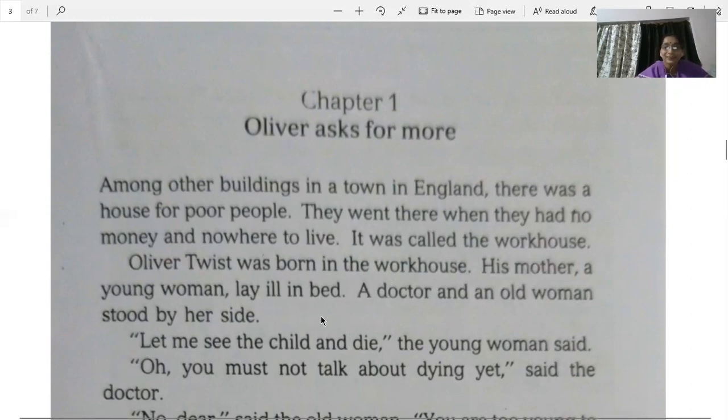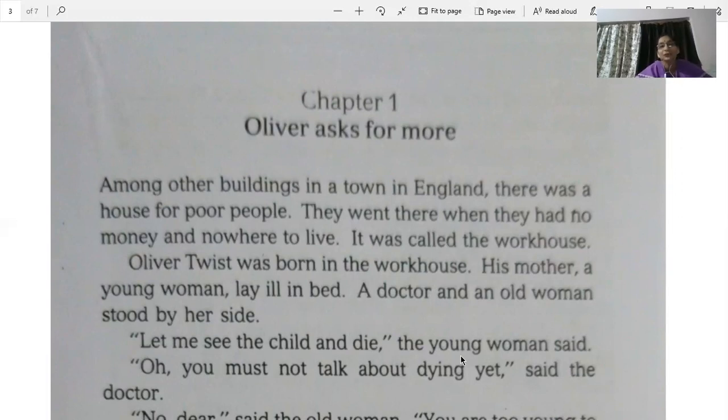side. She sighed. "Let me see the child and die," the young woman said. Oh, that poor young woman who was giving birth to Oliver Twist was about to die and she knew it. So she asked the doctor and the old woman to hand over the child to her so that she could see the child before she died.